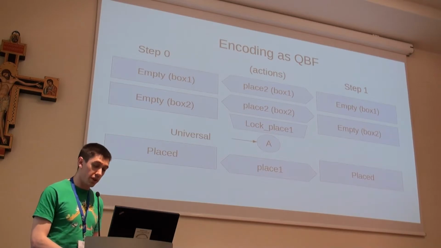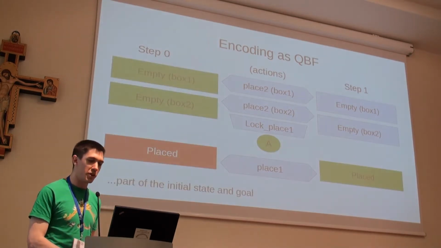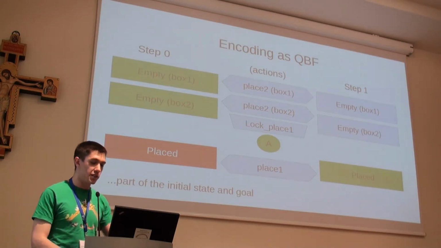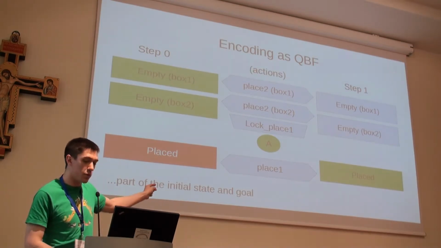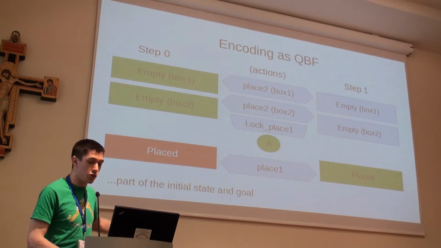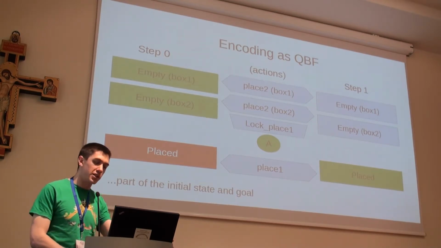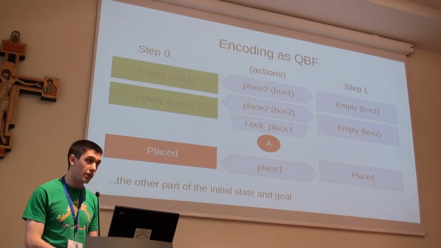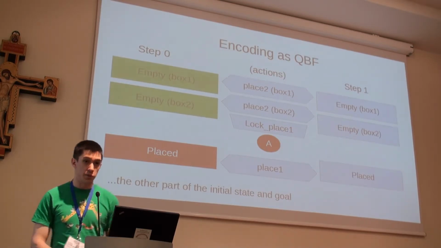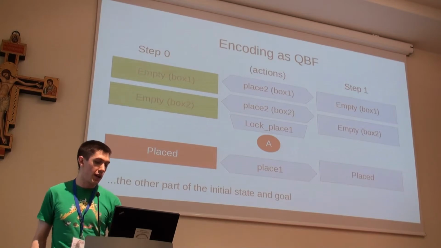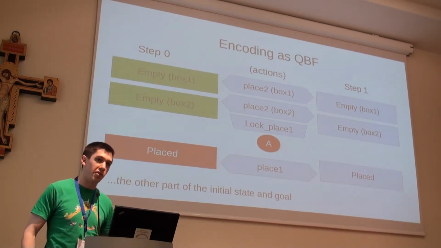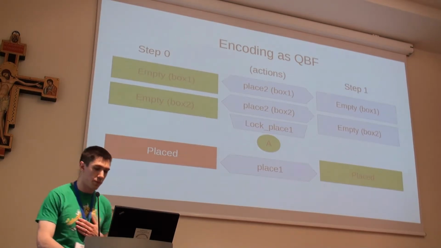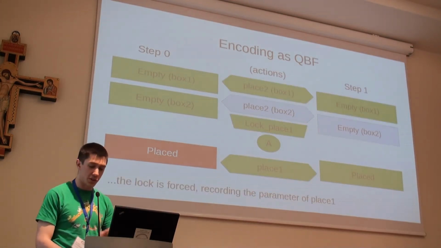So, in an example, here's the same initial state as before, except this time both boxes are empty. And this is the first pigeon, because we're looking at the formula when A has been set to 2. And the pigeon hasn't been placed, and we want to place it. Here's the other half of the initial state. When the universal variable is false, we're looking at the second pigeon, and he's also not been placed, but we don't care about it. I'll get back to the first part. This will satisfy the goal.